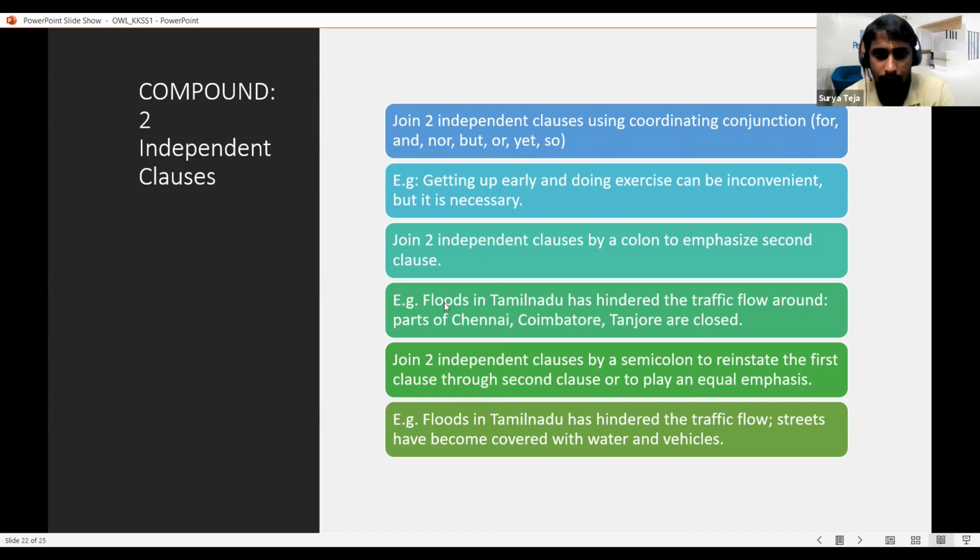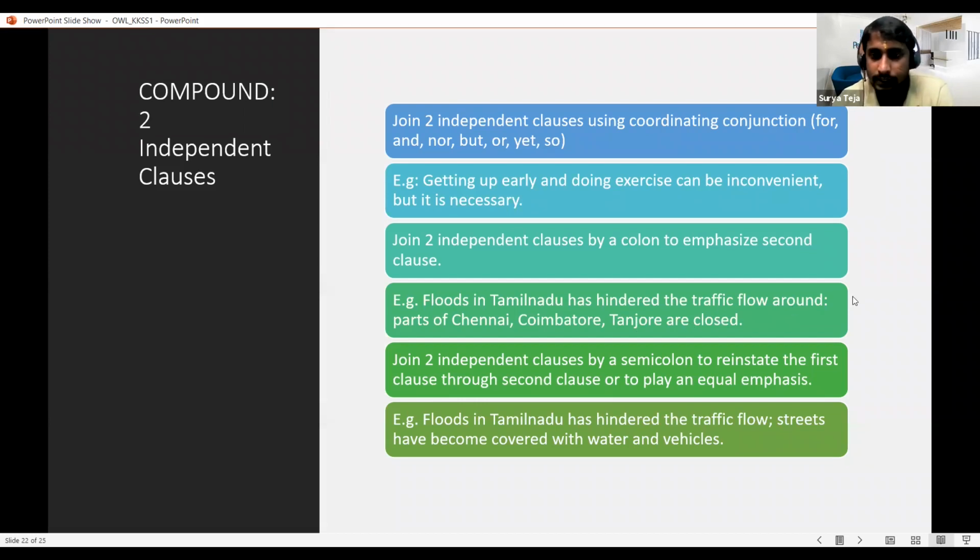Whenever there are two independent clauses in a sentence, a colon is used to put emphasis on the second clause. Suppose I am talking about a situation where I bring in some context and then communicate the original meaning. If I want to put emphasis on the second part, I'll use a colon. For example, floods in Tamil Nadu have hindered the traffic flow around; parts of Chennai, Coimbatore, Tanjore are closed. That is what I actually want to communicate.